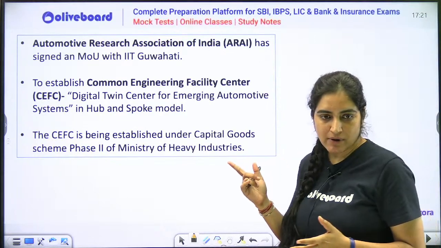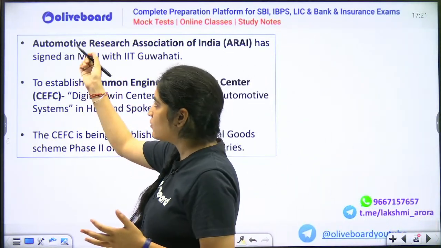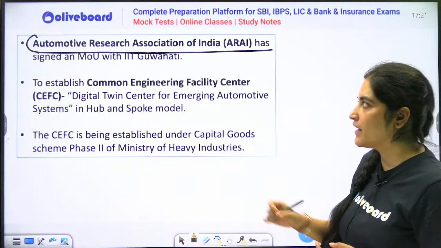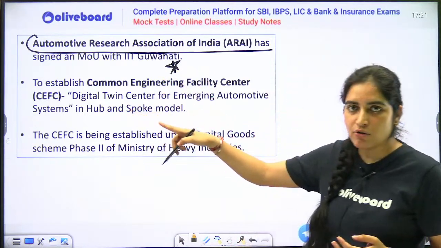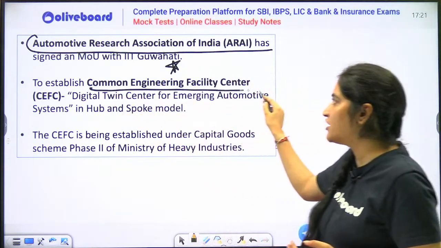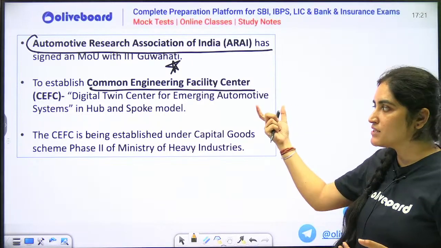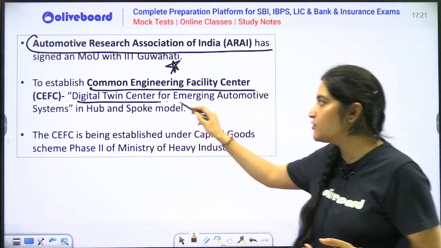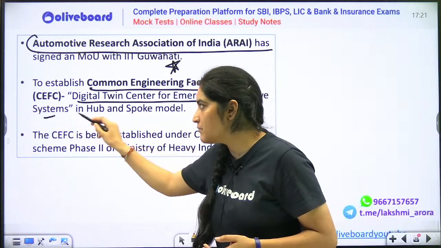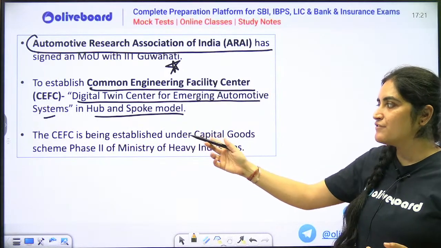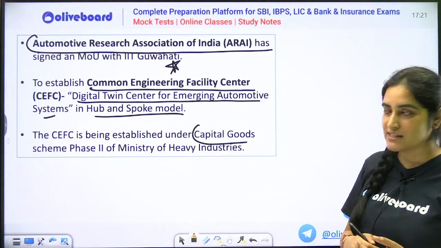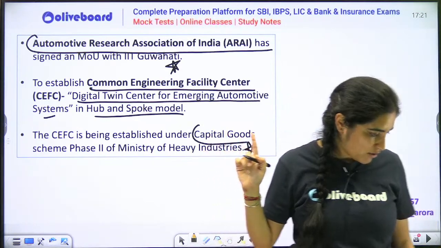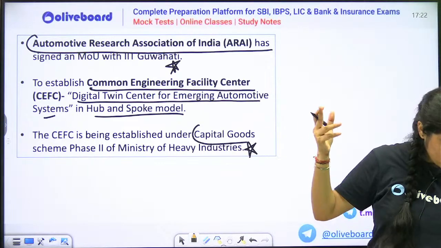this was there in news, but I feel a question got missed, but never mind. The Automotive Research Association of India, which is ARAI, has signed an MOU with IIT Guwahati. What are they going to do? They are going to establish a common engineering facility center. This will basically be a digital twin center for emerging automotive systems in a hubs and spokes model. The CEFC is being established under the Capital Goods Scheme, Phase 2 of the Ministry of Heavy Industries. I have framed a good question on it. I don't know where it has gone. Never mind, we will see in tomorrow's class.